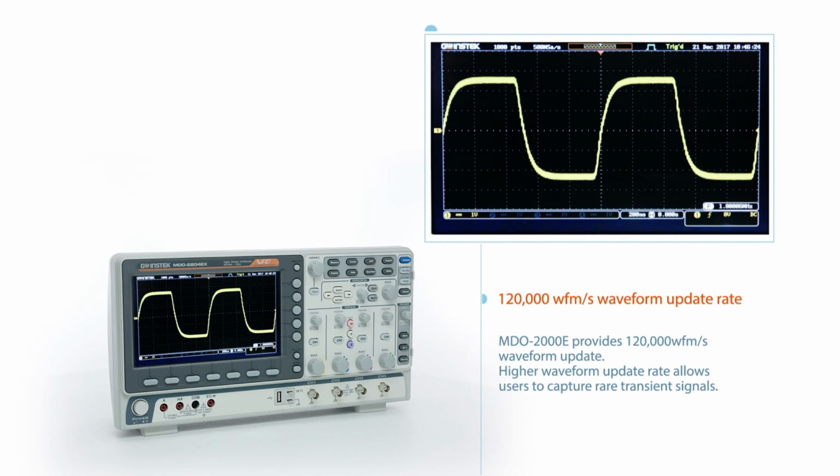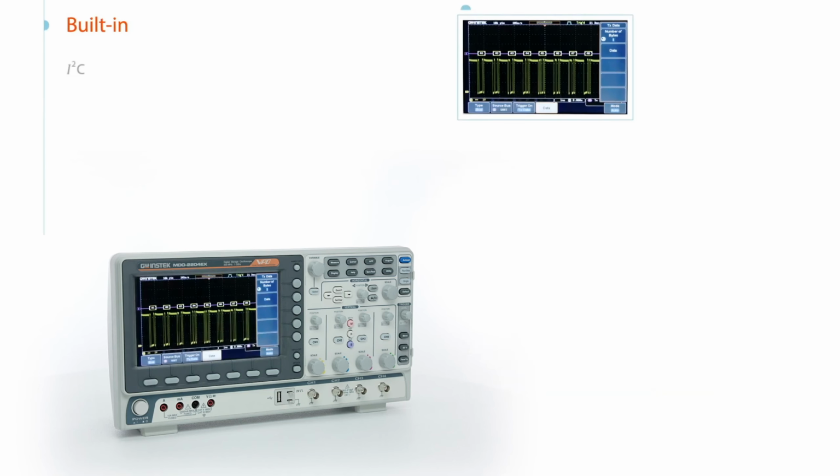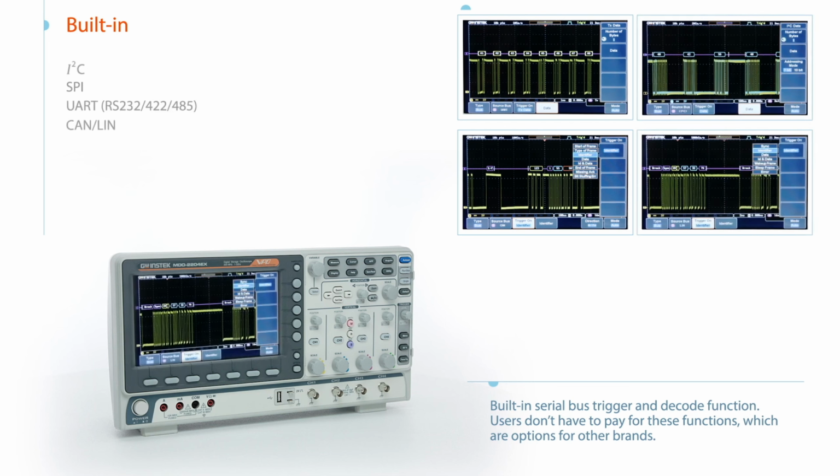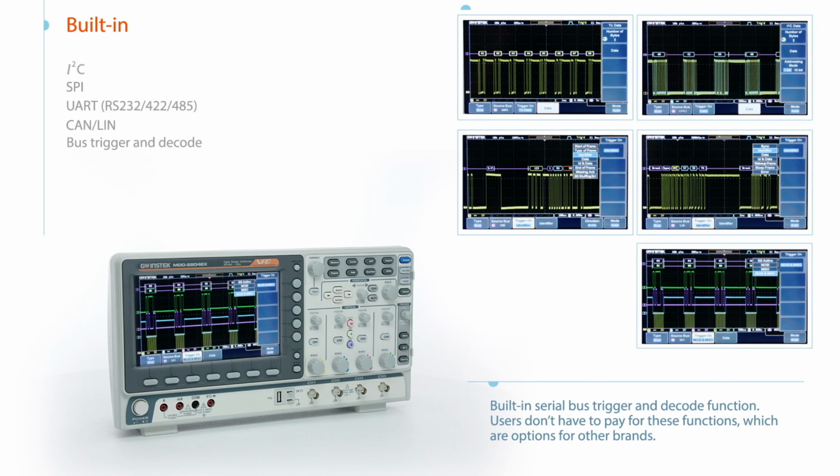A higher waveform update rate allows users to capture rare transient signals. Built-in serial bus trigger and decode function means users don't have to pay for these functions, which are options for other brands.